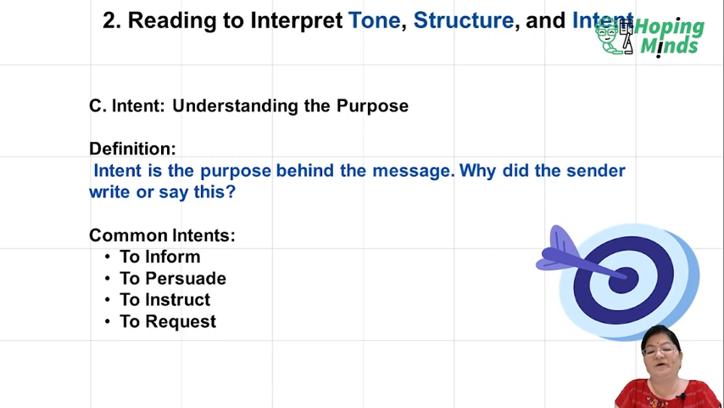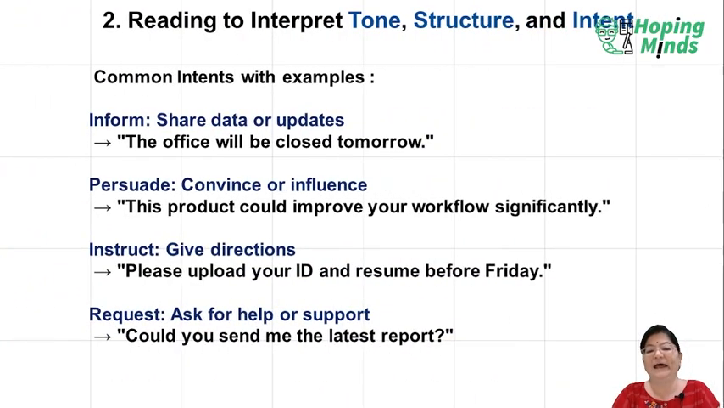Now we have common intents: to inform, to persuade, to instruct, or to request. Either he wants to inform, or he wants to persuade the other person on some productive thing. Third, he wants to instruct him for something. Or fourth, he wants to make a request. Informing means sharing data or an update. The example can be: the office will be closed tomorrow. This is information.